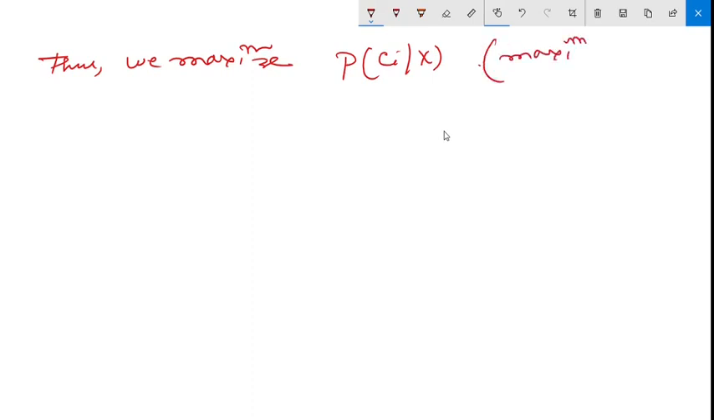Thus we maximize P of Ci given x. The class Ci for which P of Ci given x is maximized is called the maximum posterior hypothesis.